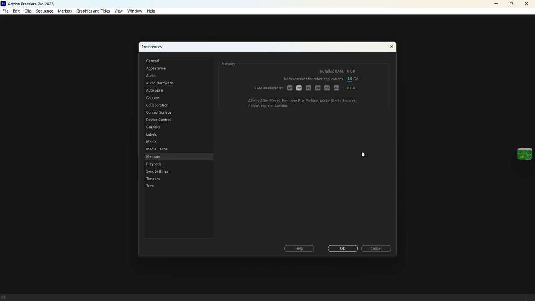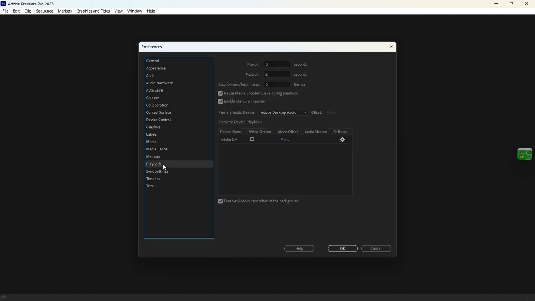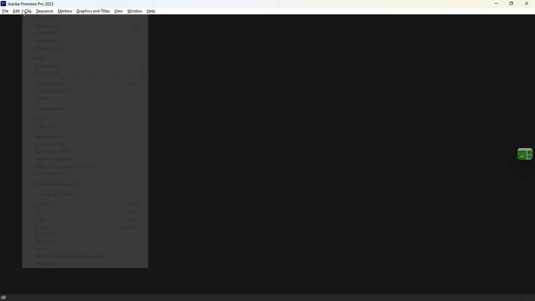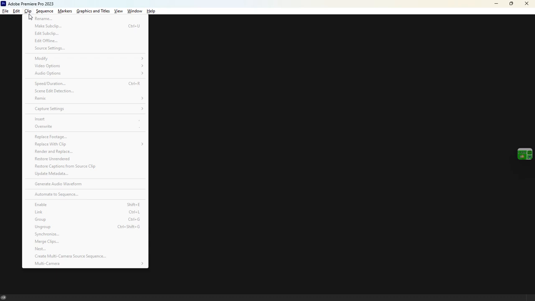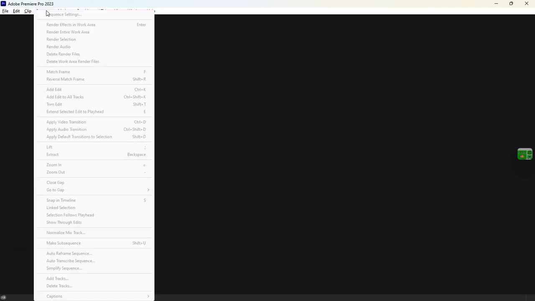So if you have a slow system, like I'm using one of my old PCs here for this tutorial, you want to set the reserved RAM to the lowest that it could be, and then leave the other part of the RAM to your PC, so that your PC can be very efficient and work very smoothly while you are making the video for yourself. So you have a smooth playback on your timeline.